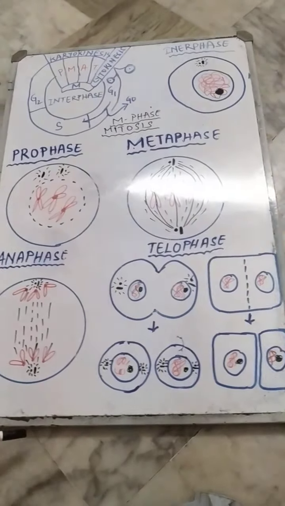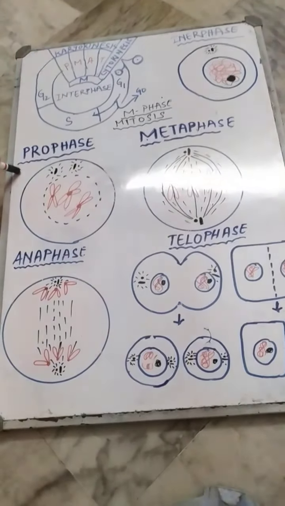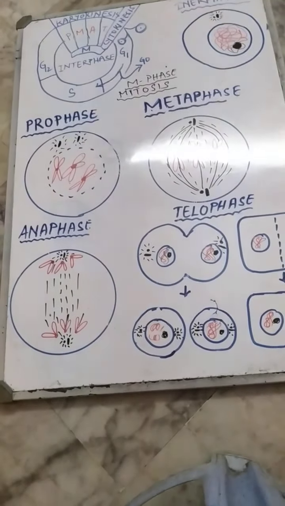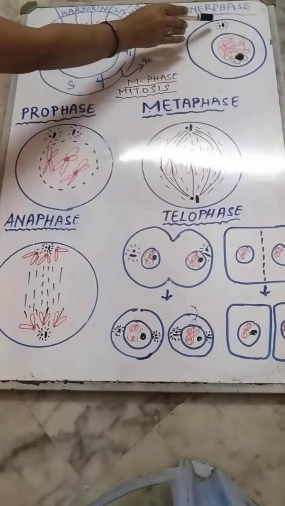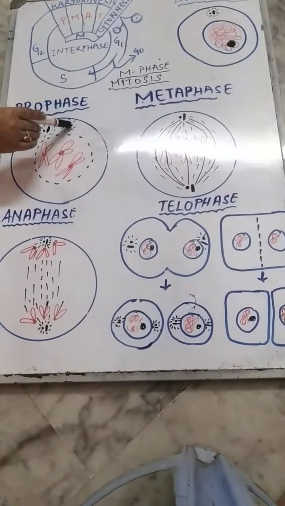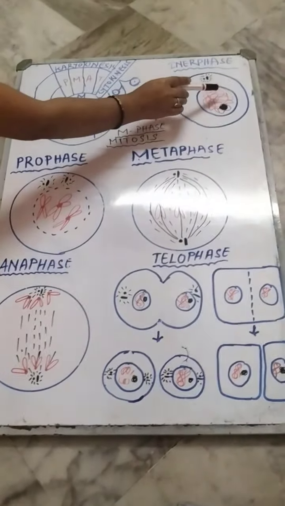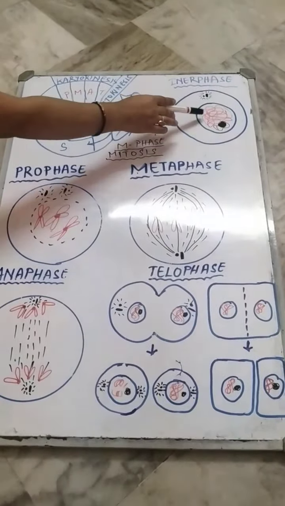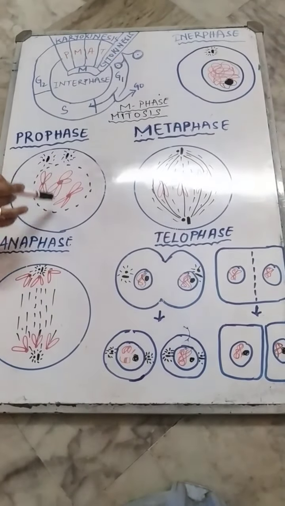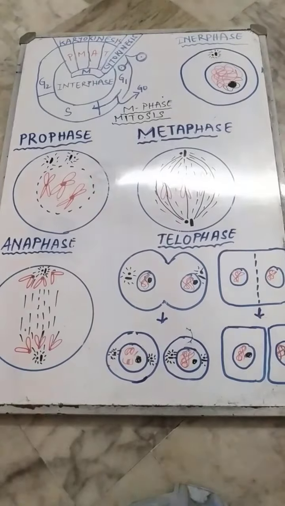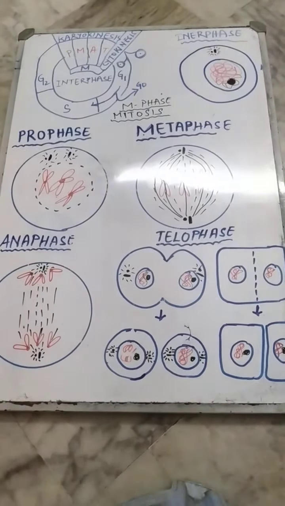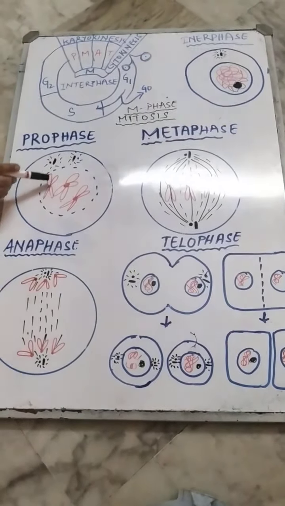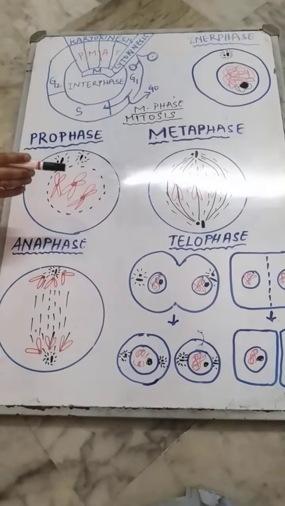Coming to the next stage, there is prophase, the first stage of mitosis. What happens here? You can see the centriole, which was single, got divided into two. The thread-like structures called chromatin fibers, shown in red, condense to form chromosomes. The chromosomes are made up of two sister chromatids, 1 and 2, attached at the center by the centromere.